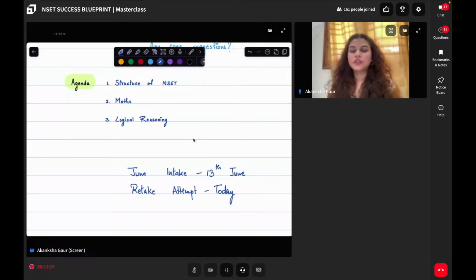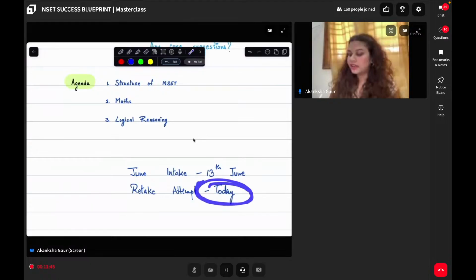So you will quickly navigate through the dashboard and start an application if you haven't yet. And if you have started the application already, you will simply continue it. If you are taking a reattempt, do it today itself. Otherwise, tomorrow is the last session.